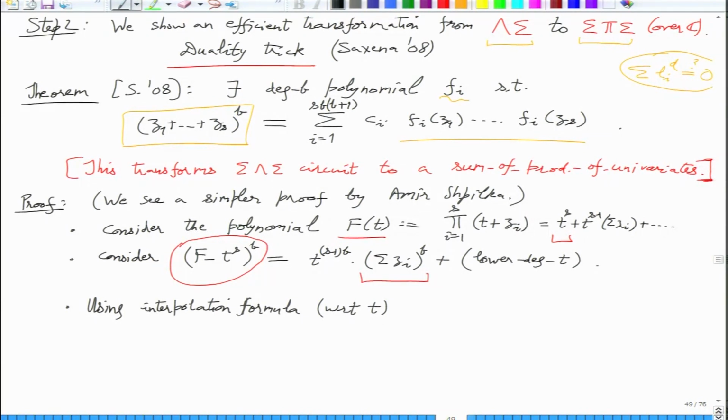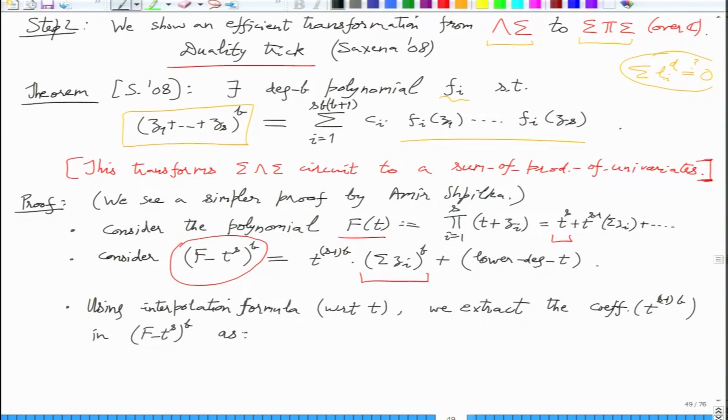Lagrange interpolation formula and just say that we can extract using it the coefficient of t to the s minus 1 b in f minus t raised to s, b.